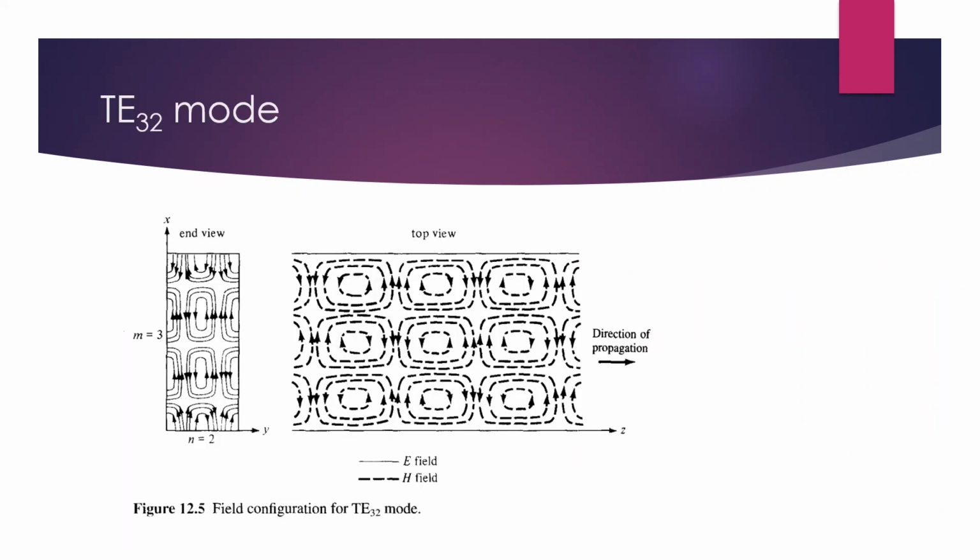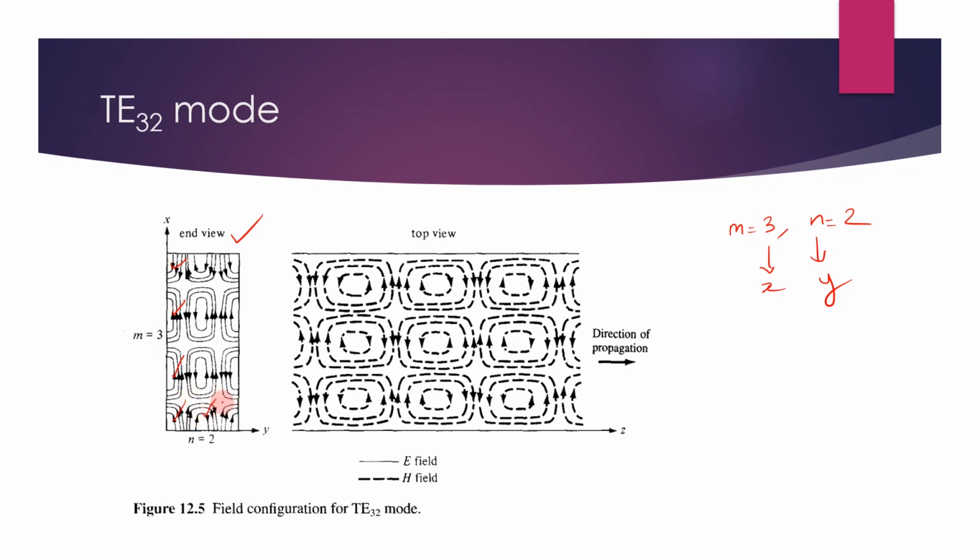Okay, and this is another example, TE32 mode. This means that m is equal to 3 and n is equal to 2. This corresponds to x direction, this corresponds to y direction. And you can check this one. This is along x direction, m equals 3, 1, 2, and the sum of these two is equivalent to 3.